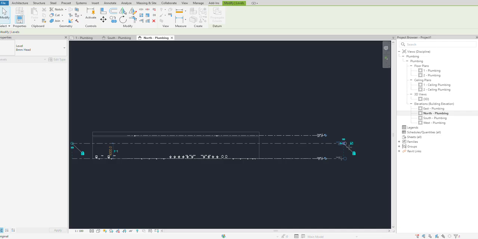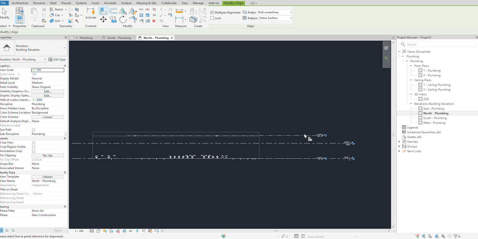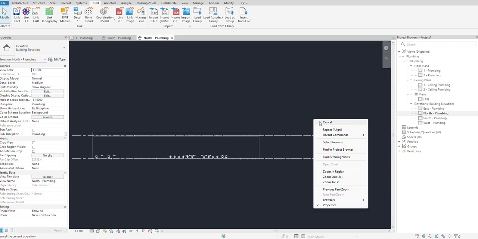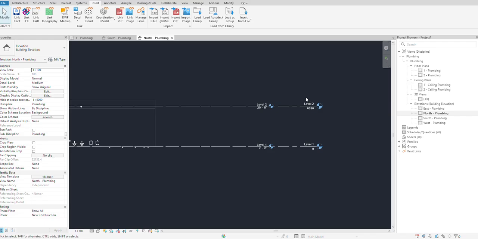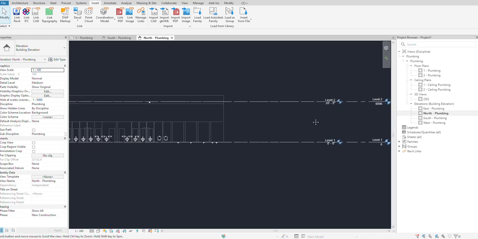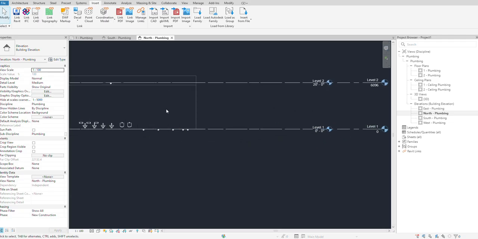Okay, align, and this one. Okay, beautiful. Alhamdulillah. This is our level and this is the architect's level. We did notice that this is in imperial, this is in metric, but not a big drama.